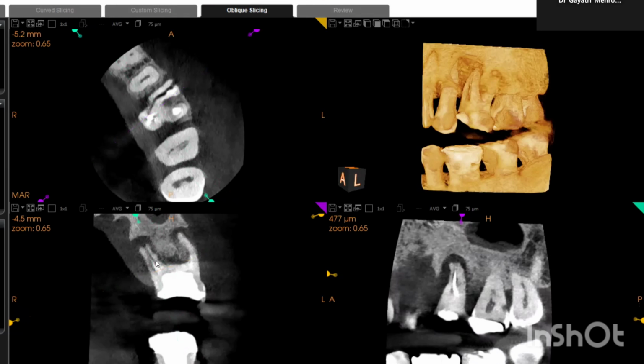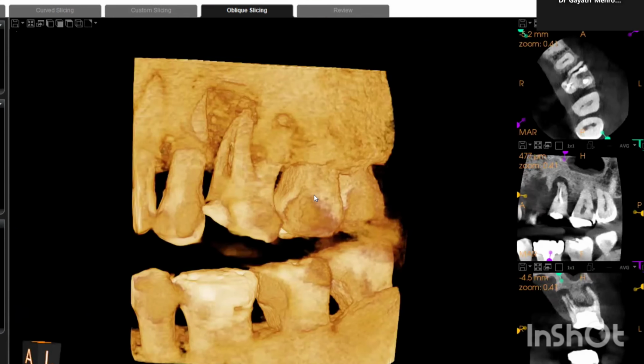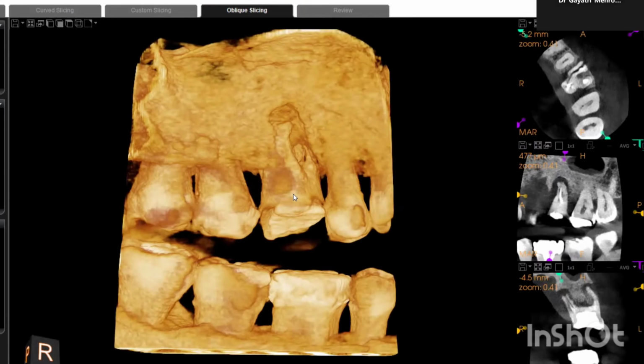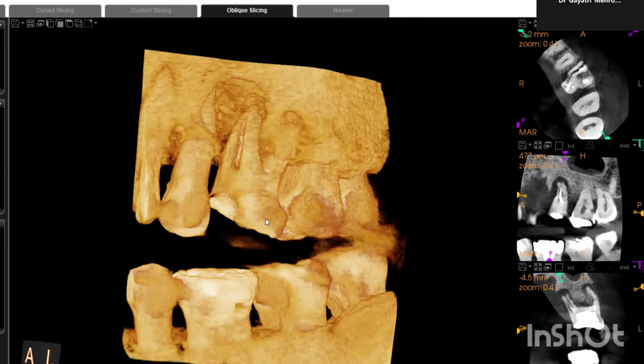And the third thing to remember is about your palatal root: it's either having a drainage and the palatal bone is also gone, or there may be a root fracture associated with it.